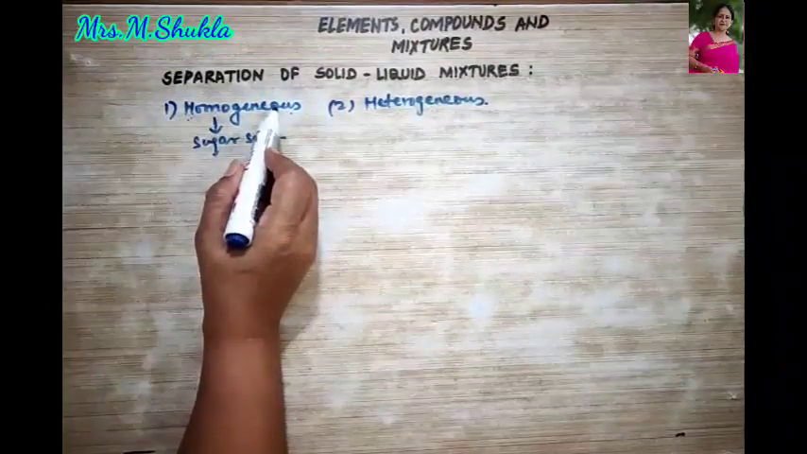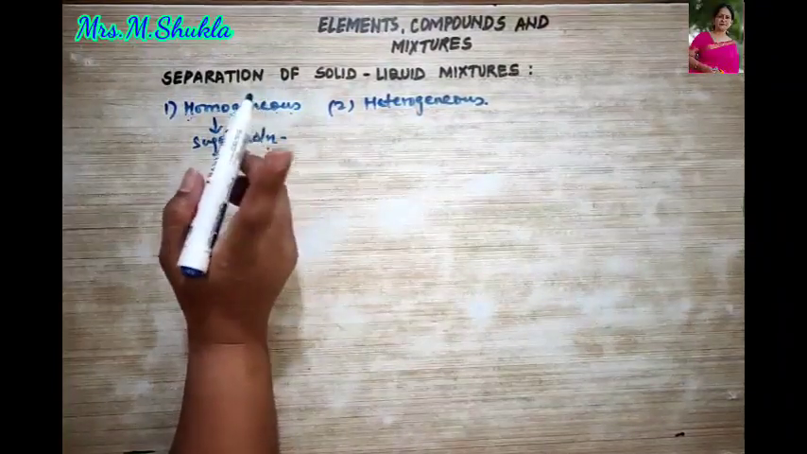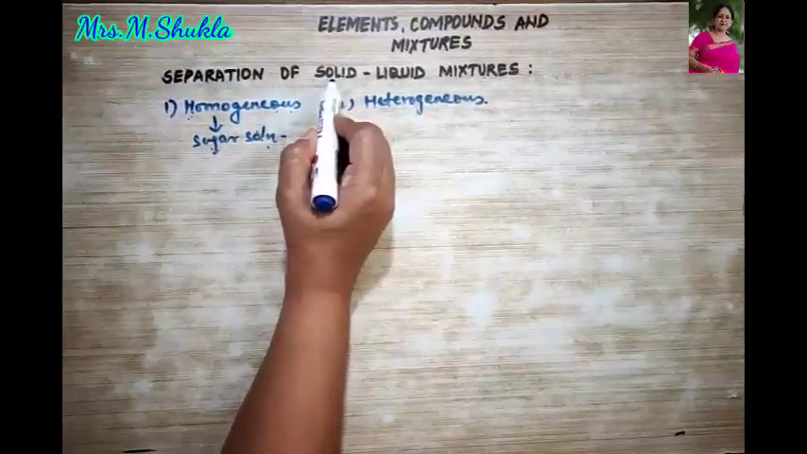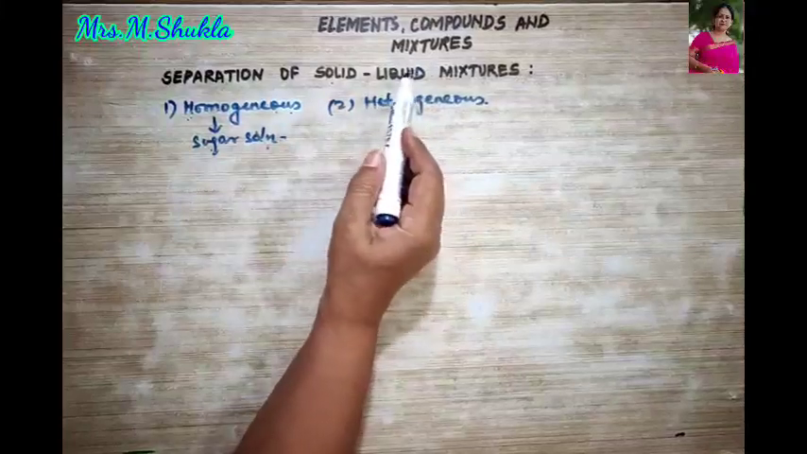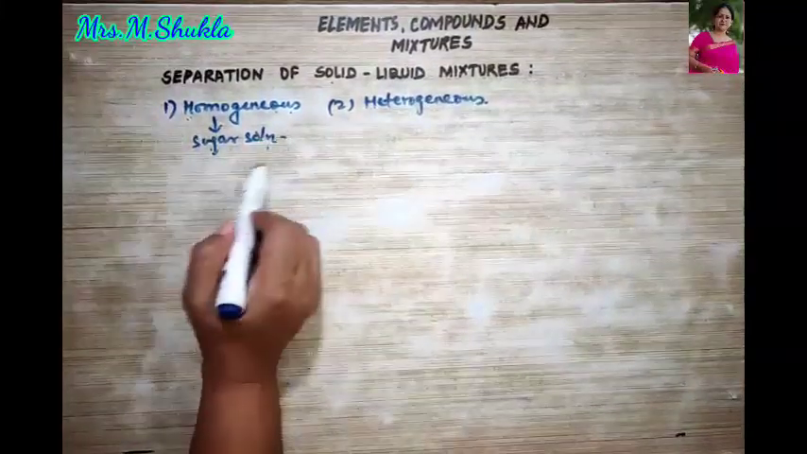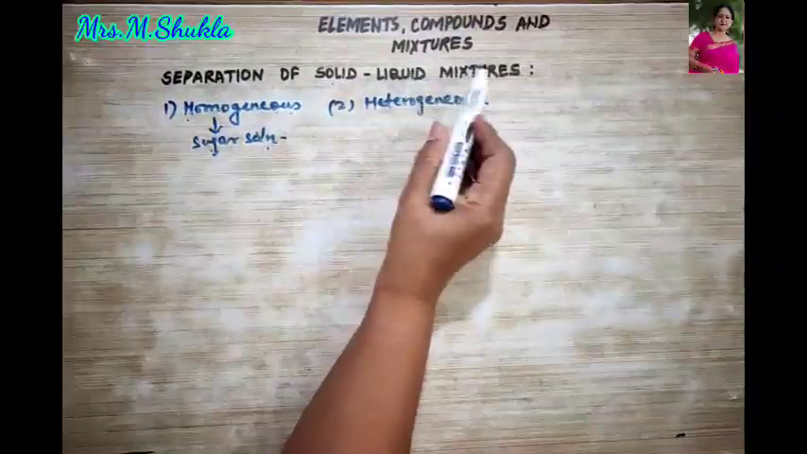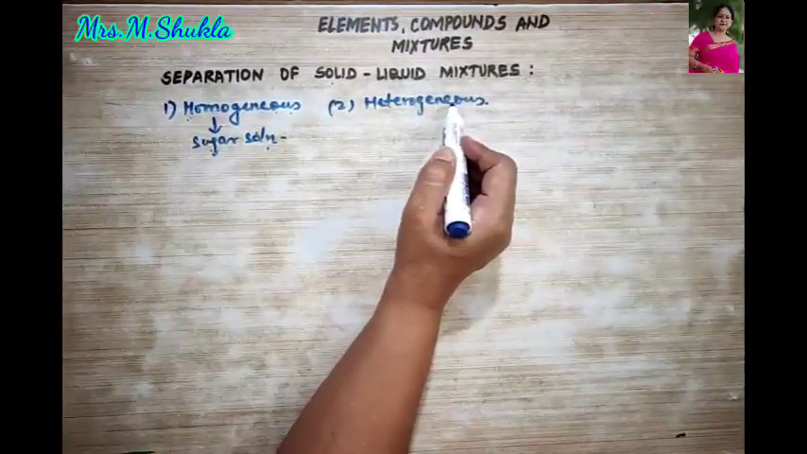So what is homogeneous over here means? Having similar property throughout the bulk. Now sugar is over here what? Solid, and your liquid is the water. So it forms a homogeneous solution. Clear? Now talking about solid liquid mixture which is heterogeneous.